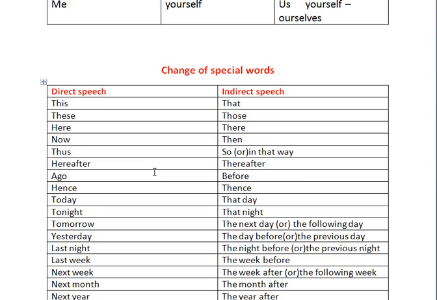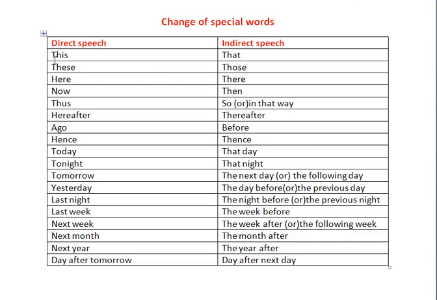Next, we are going to see the change of special words. We need to change the special words also while changing the reported speech into indirect speech. So how could you change them? See here: this changed into that, these changed into those, here changed into there, now changed into then, thus changed into so or in that way, hereafter changed into thereafter, ago changed into before, hence changed into thence.